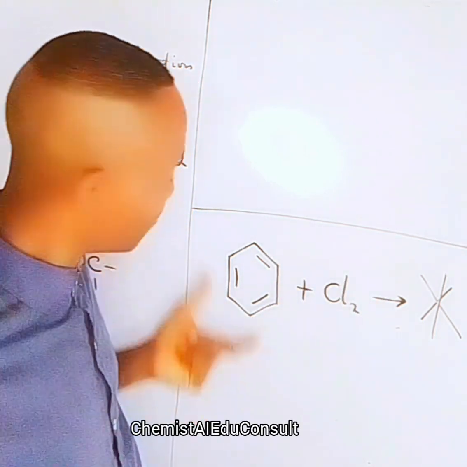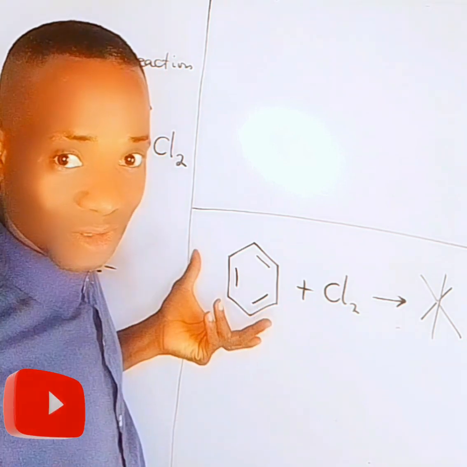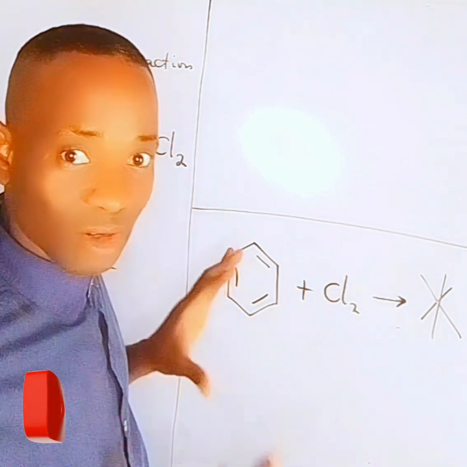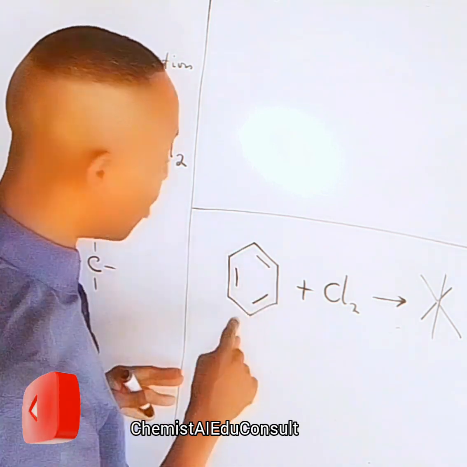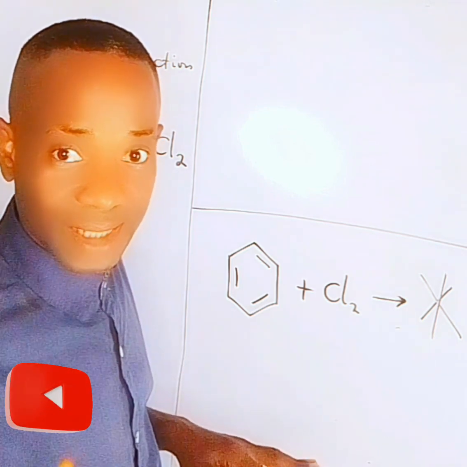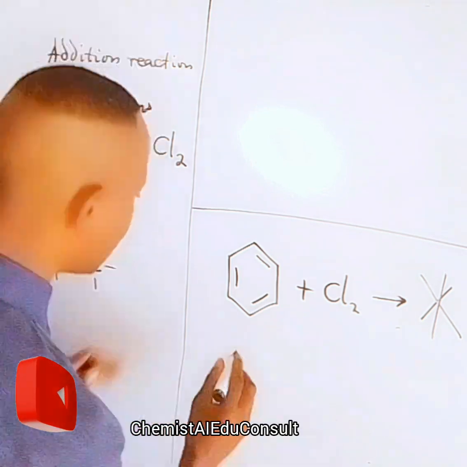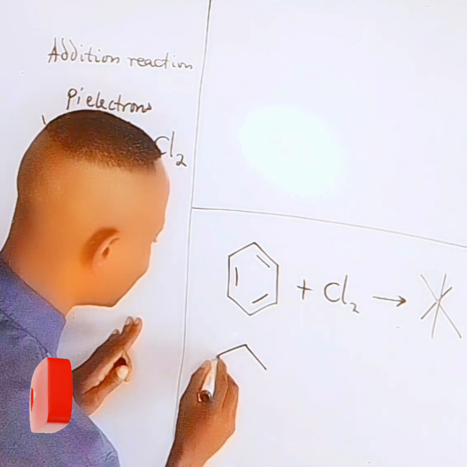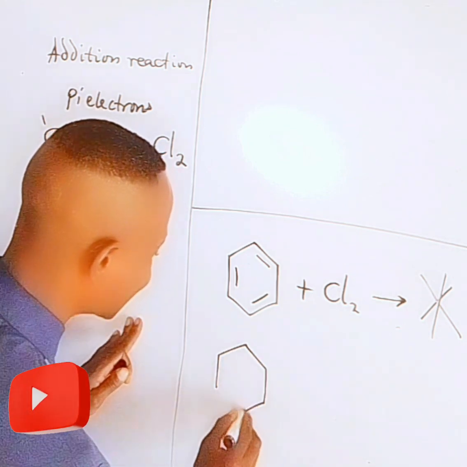Despite the fact that benzene has pi electrons, it is unusually stable, meaning that these double bonds are behaving like single bonds, because benzene exhibits what is called resonance. Now look at what happens in benzene that makes the pi electrons inaccessible.